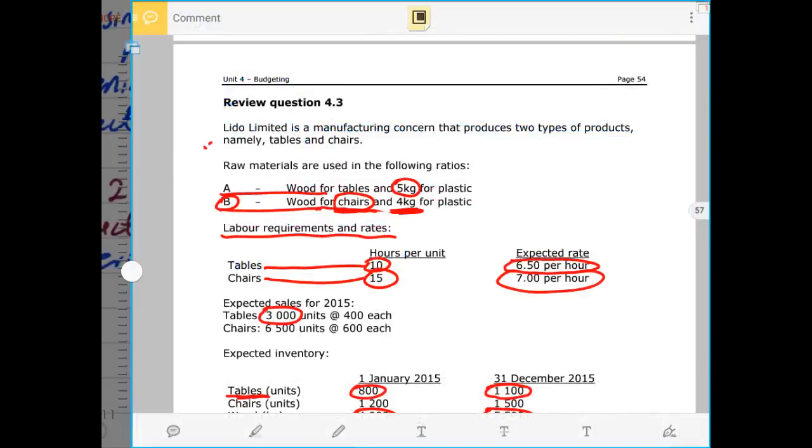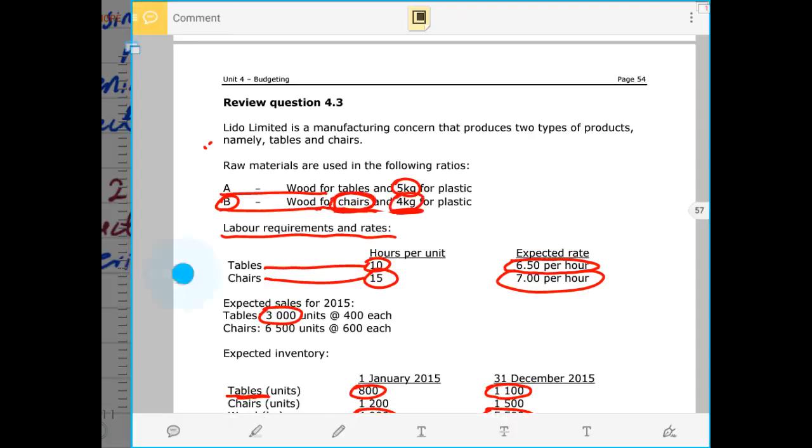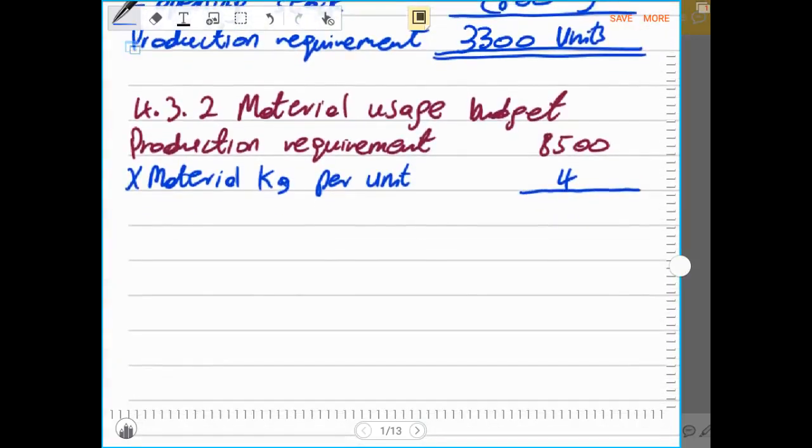Let us confirm that. Yes, it is 4 kgs of material per unit, because we are doing chairs, not tables. Then we multiply by the kgs of material that are needed per unit so that we get to the total material requirement.